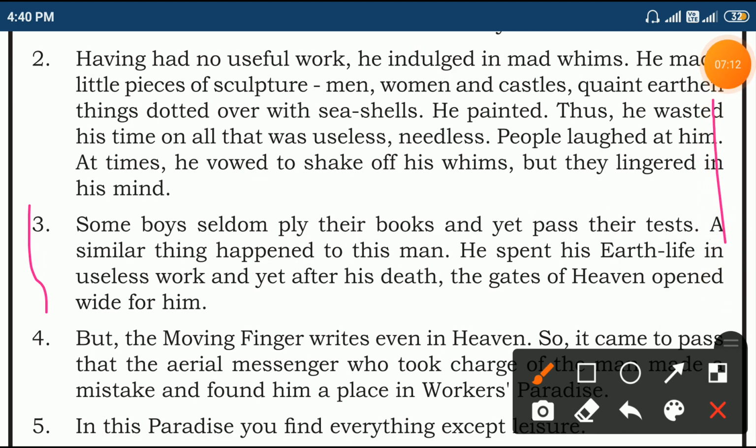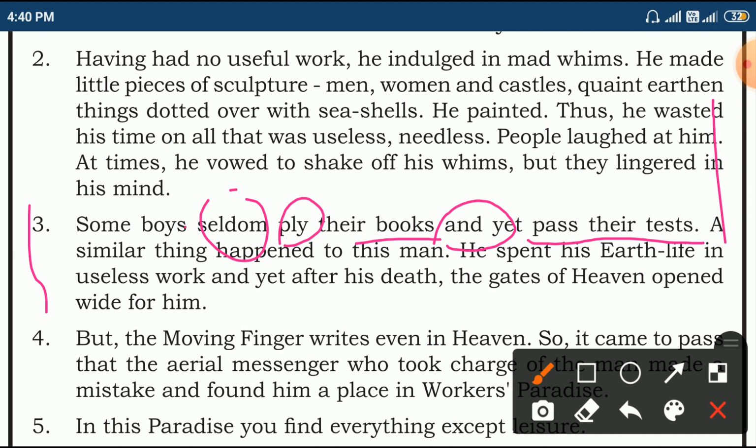Some boys rarely read their books, and yet, even though that is so, they passed their tests.